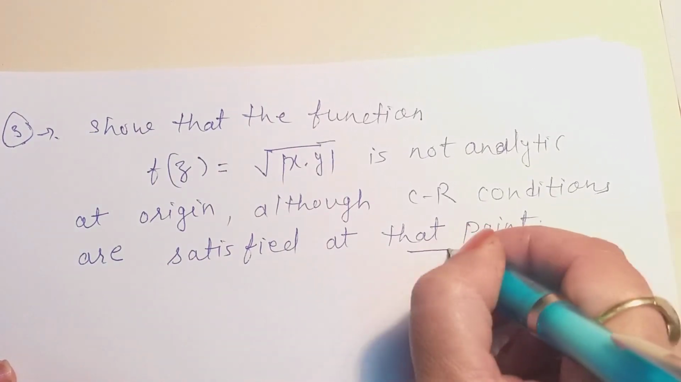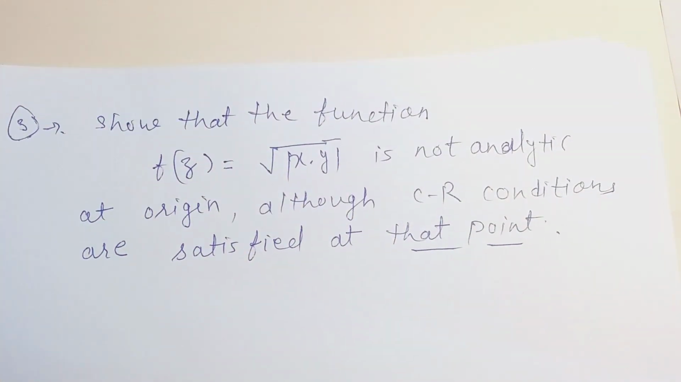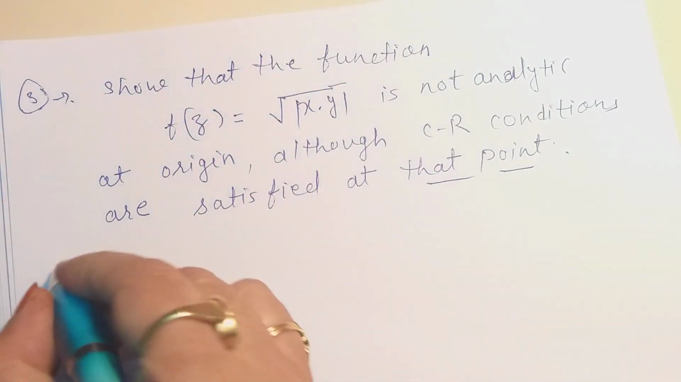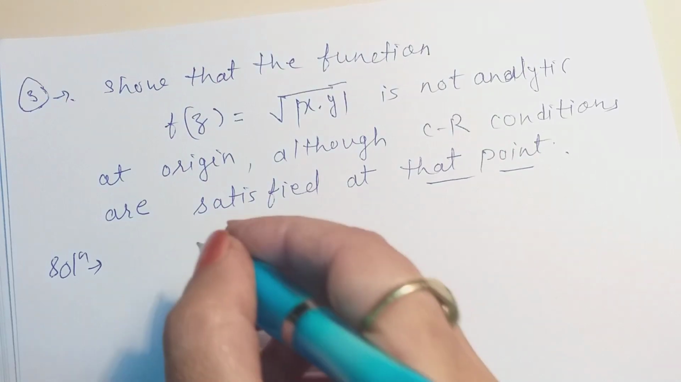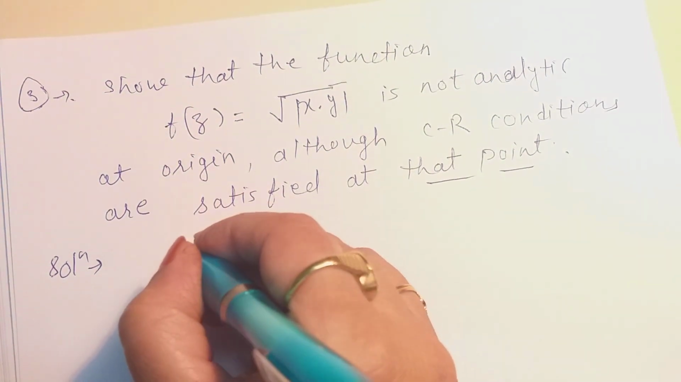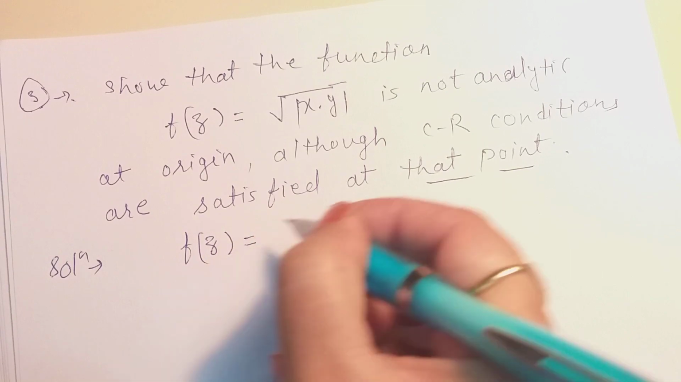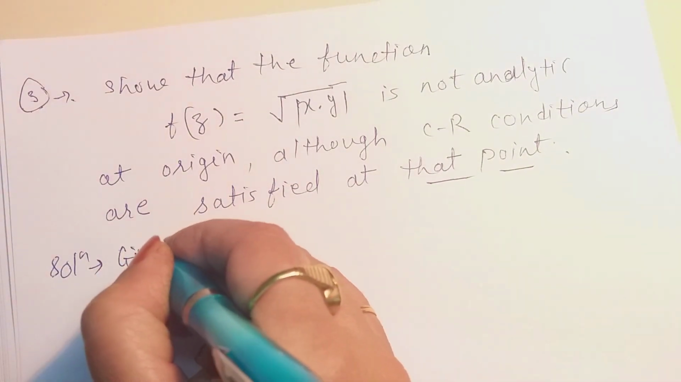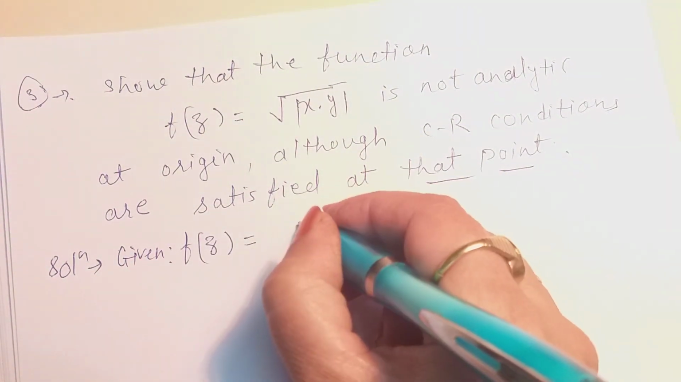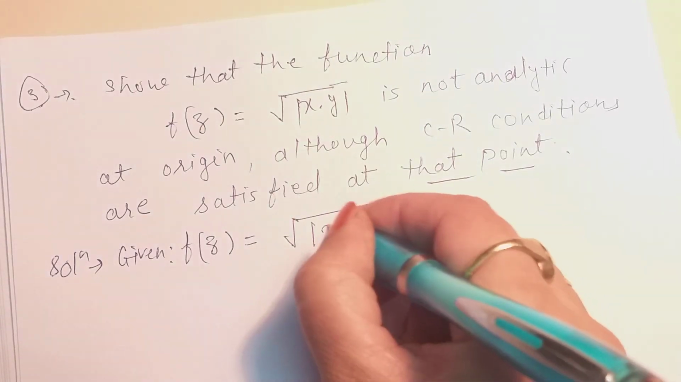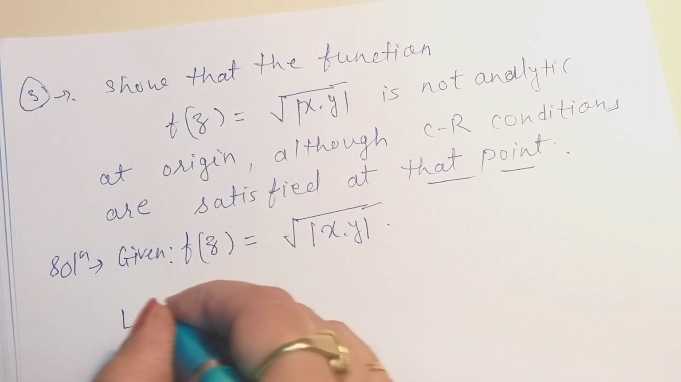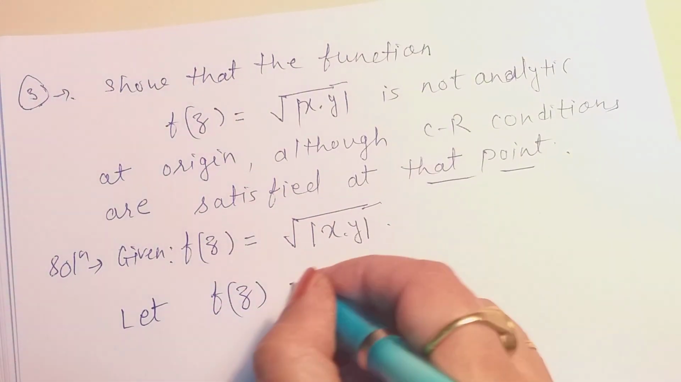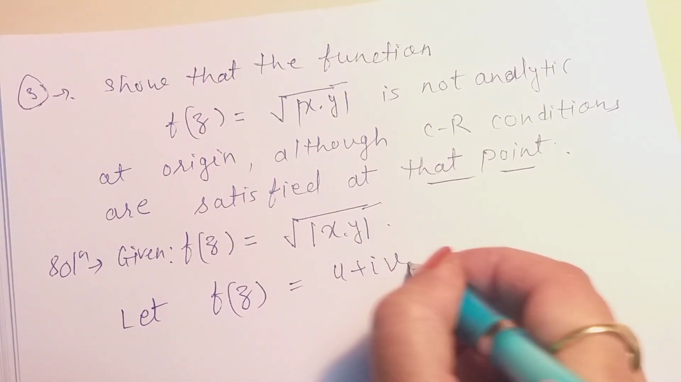That point means origin. Okay. Now we see the solution. Our function is given: f(z) = square root of |x·y|. And the standard form of a function is f(z) = u + iv.